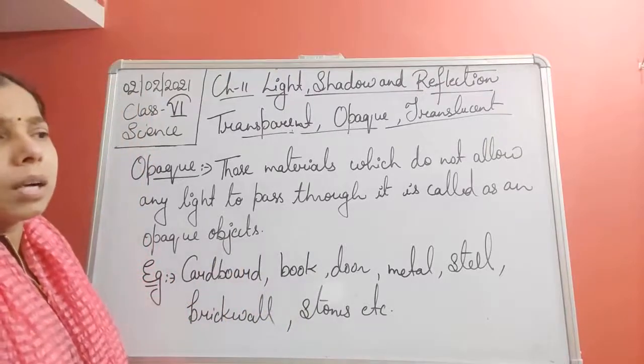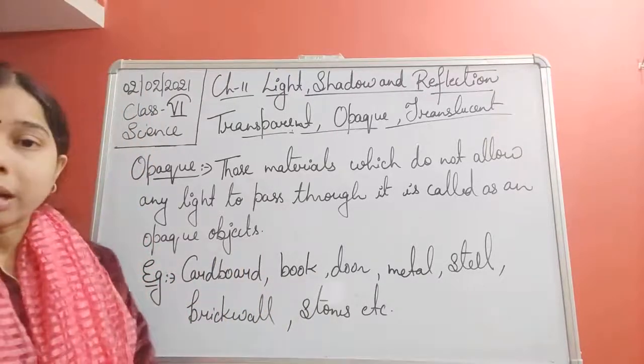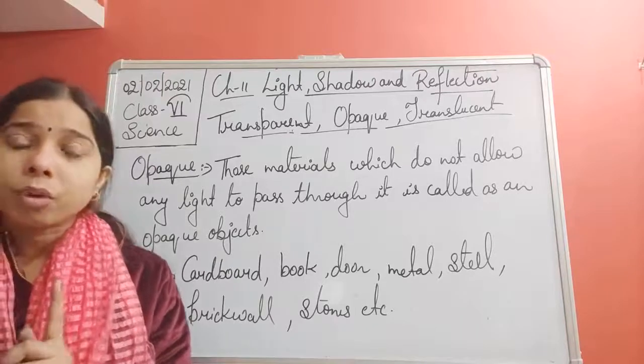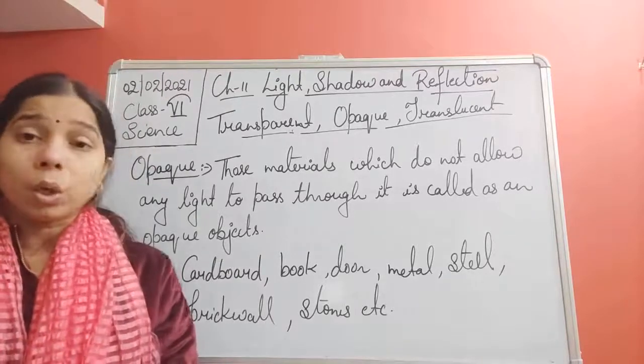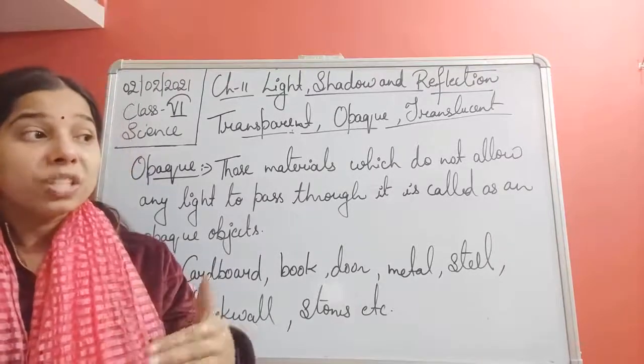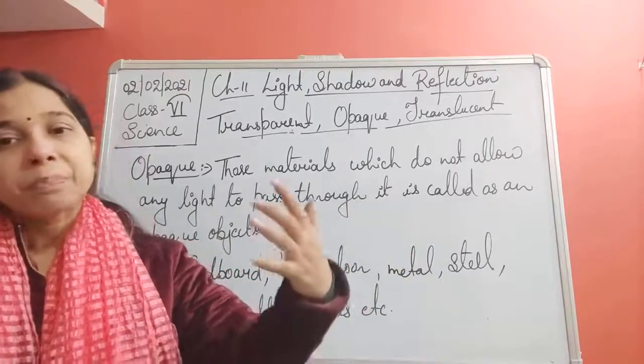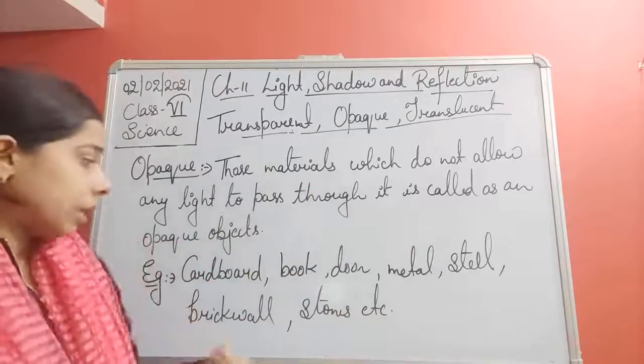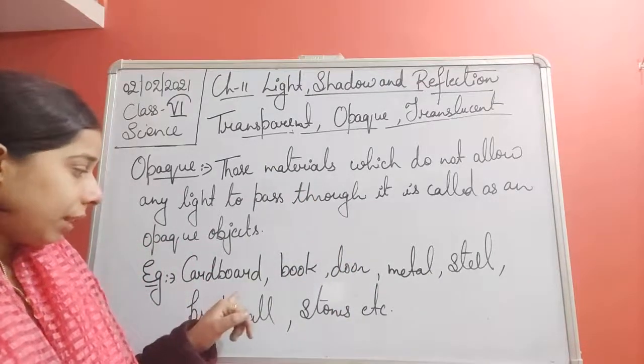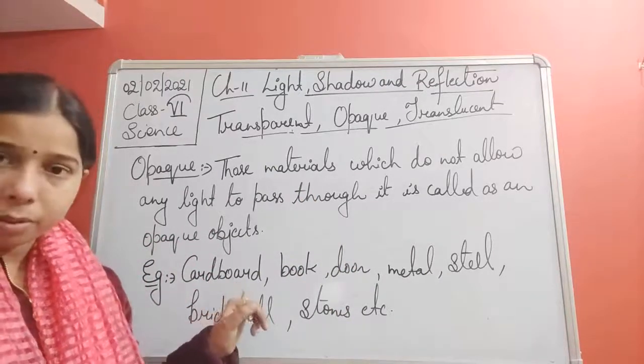You see, students, if it does not allow light to pass through it, what does that mean? That we are not able to see the things which are on the other side of the material. Now suppose you had kept something in a cardboard, are you able to see the thing?